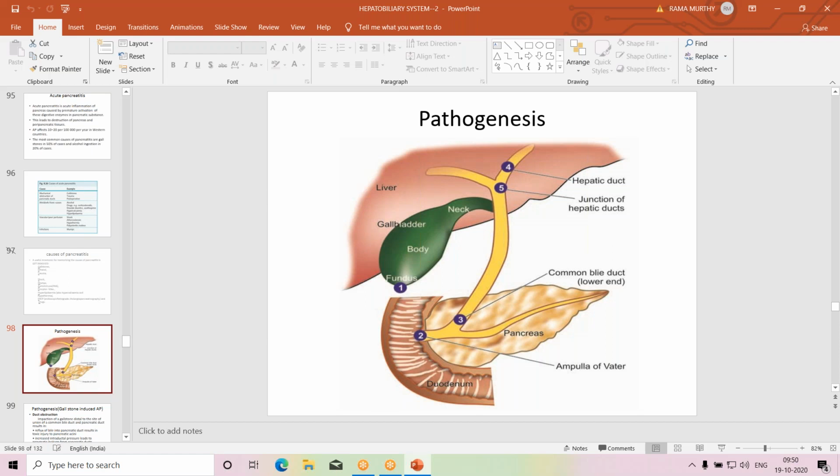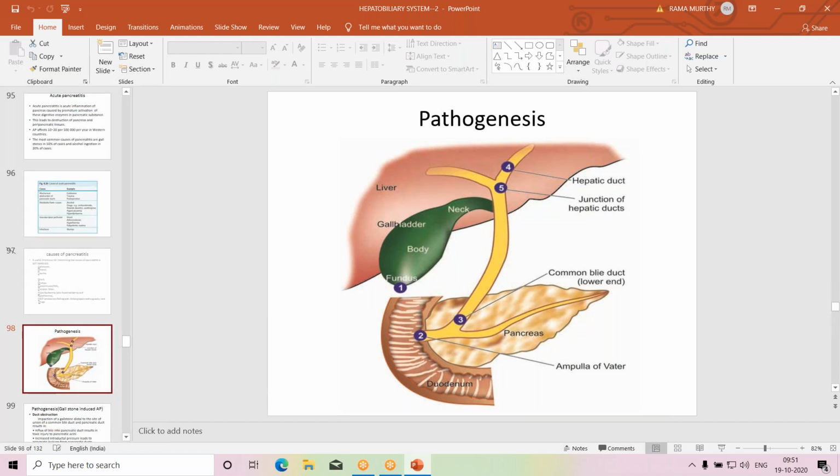So the major pancreatic duct joins the common bile duct at the lower end to form a common duct which empties into the duodenum at the ampulla of Vater. That is number one. In the region of the ampulla of Vater, the common bile duct opens after joining the major pancreatic duct.